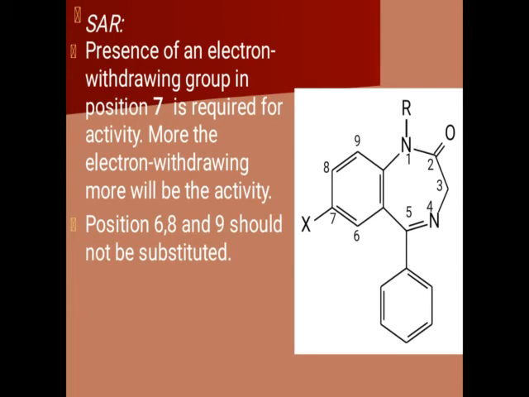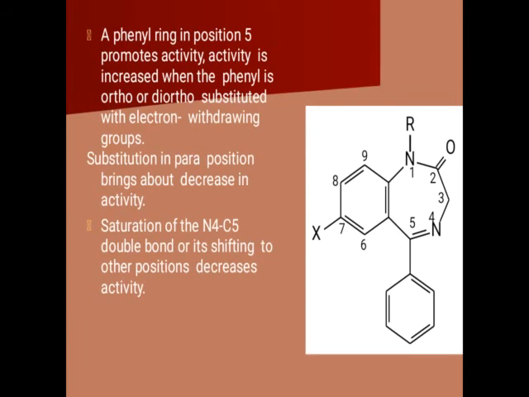Now we will move to the next part, the diazepine part. In the diazepine part, you can observe at the 5th position, a phenyl ring is present. Okay, so there must be a phenyl ring at the 5th position, which will increase the activity. And if this phenyl ring is substituted at the ortho position, it will increase the activity. So you can substitute one ortho position or both the ortho positions for increasing the activity.